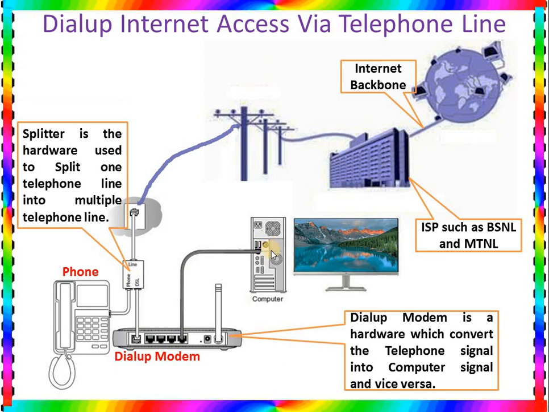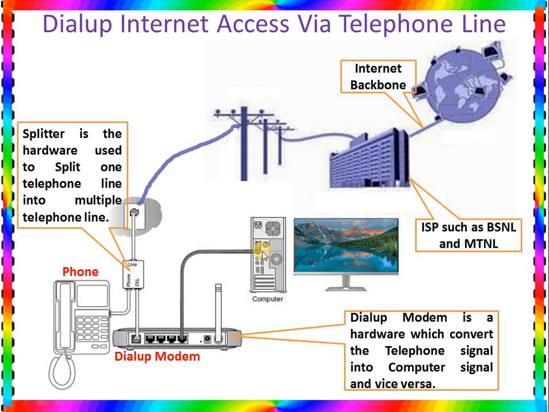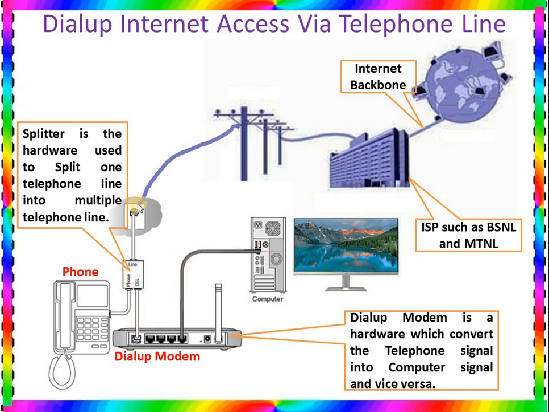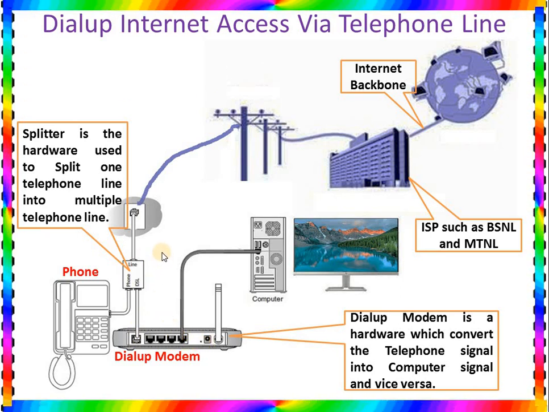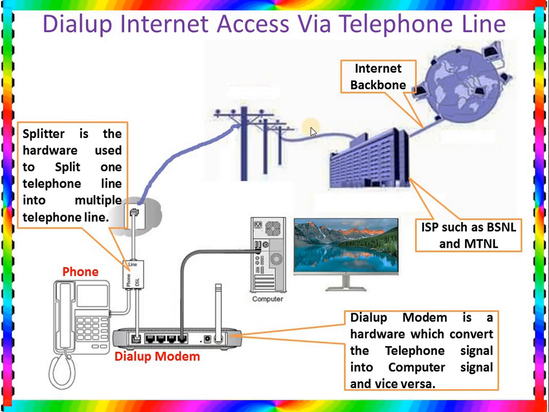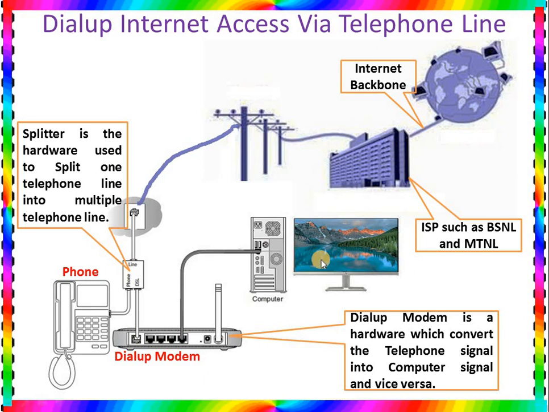Then vice versa: when it receives from the telephone line, it converts telephone signal into computer signal, but when we send from our part, it receives computer signal and converts it into telephone signal. So this is called vice versa. The first time when we get something from the internet, it comes as a telephone signal and goes into the dial-up modem. The dial-up modem converts the telephone signal into computer signal. Then the computer signal displays to us.